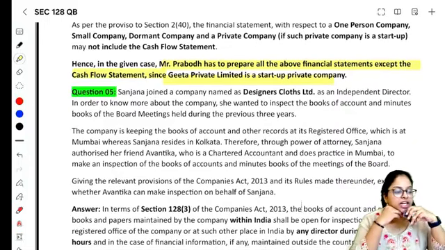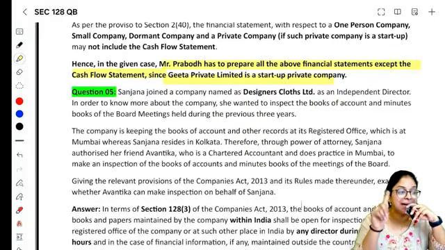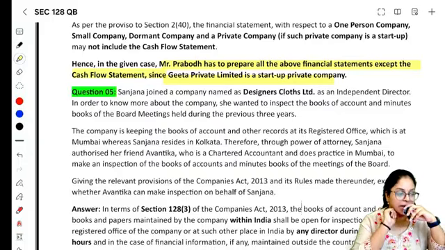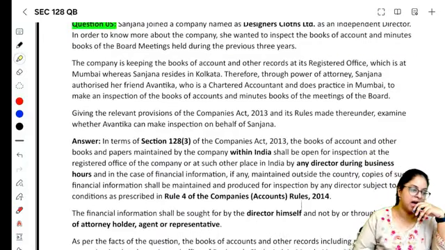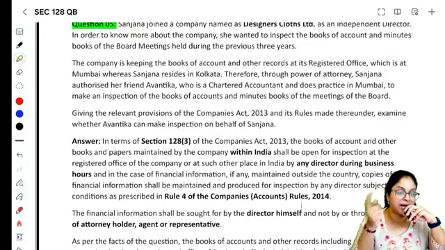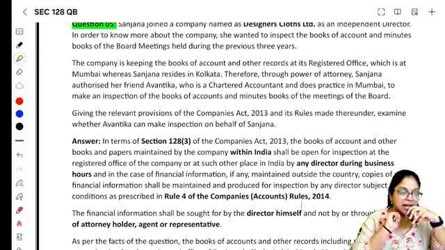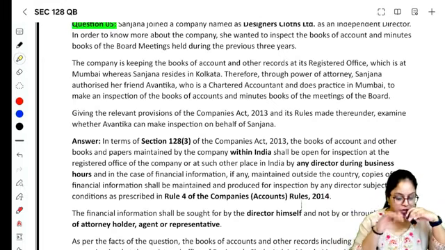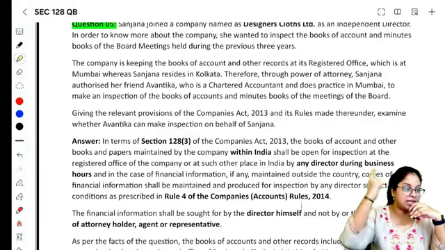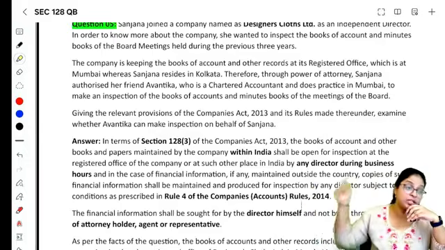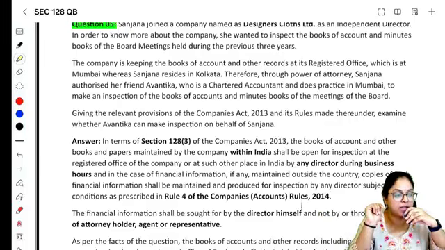அடுத்தது பாரு, Sanjana joined a company named as Designer Clothes Limited as an independent director. In order to know more about the company, she wanted to inspect the books of accounts and the minutes of the board meeting during the previous 3 years. The company is keeping the books of accounts and other records in the registered office, which is at Mumbai, whereas Sanjana resides in Calcutta. So company is keeping the books of accounts in Mumbai, Sanjana enga irka? Calcutta la irka. Therefore, through power of attorney, Sanjana authorizes her friend Avantika, who is a chartered accountant, to go and inspect the books of accounts.